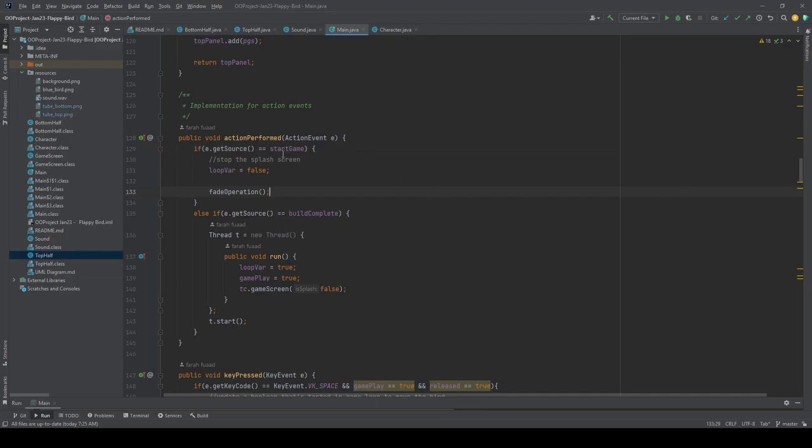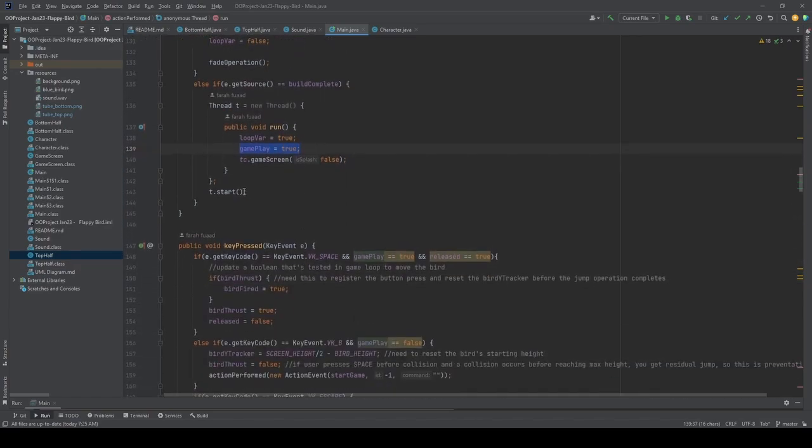So here we have the action performed method, which implements the action event listener, so that this method will be used to declare when the button is pressed, the splash screen will stop and the game can actually start, as stated here. See, loop while true and the game play true, and also here t.start.